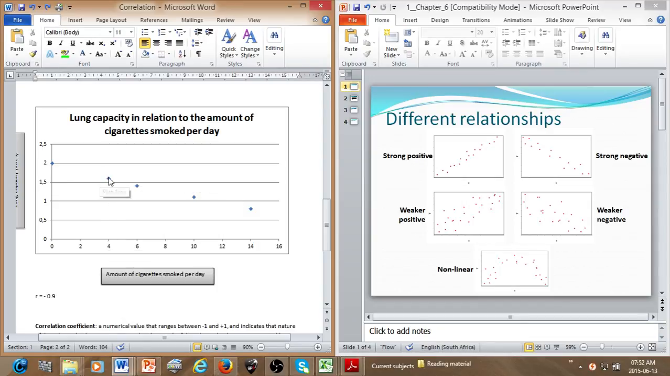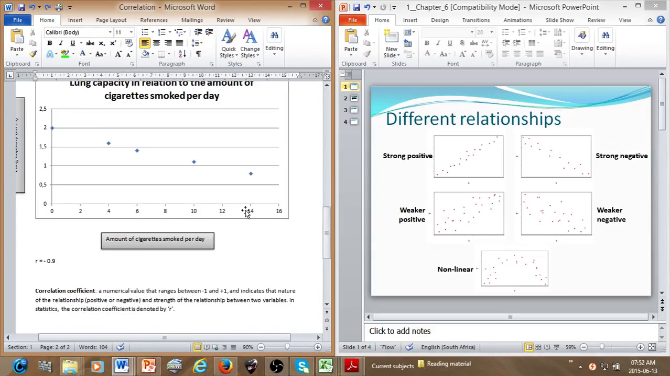They have a lung capacity of 1.6 liters. Over here, this person smokes more cigarettes and they have a lower lung capacity. This person smokes even more cigarettes and they have an even lower lung capacity. So as the amount of cigarettes increases, the lung capacity decreases. Like I said, the main point is that as the one increases, the other decreases. That's what we mean by a negative linear relationship.